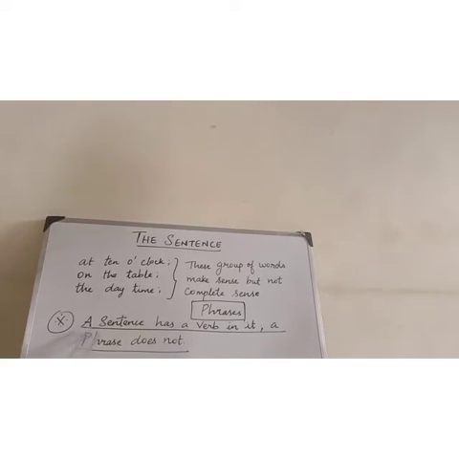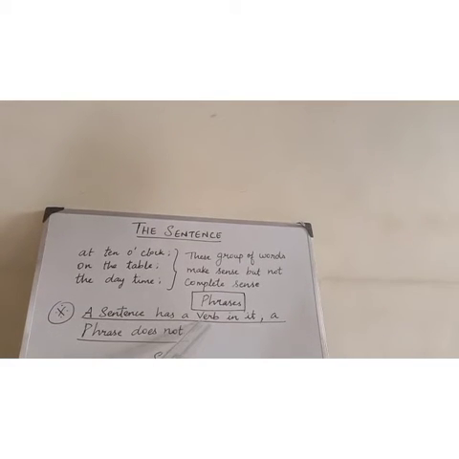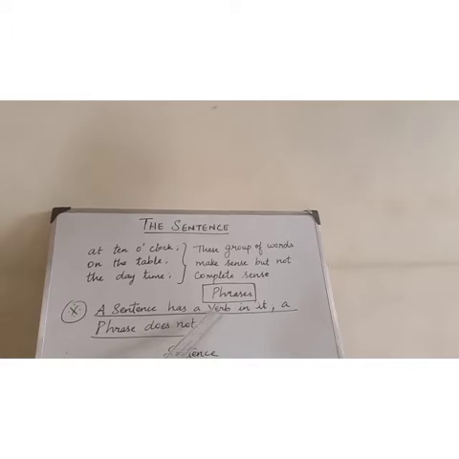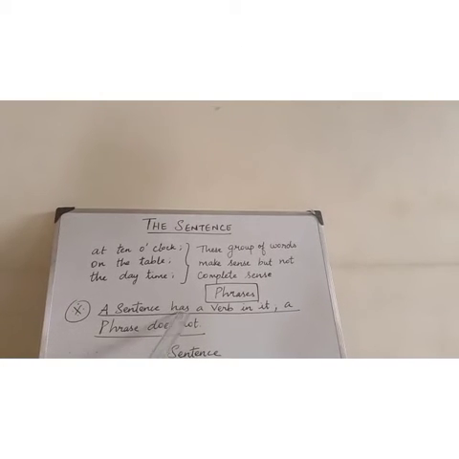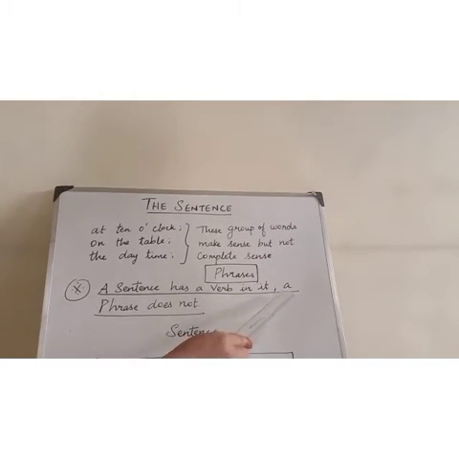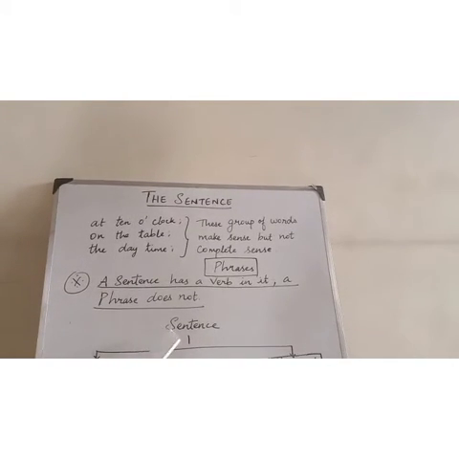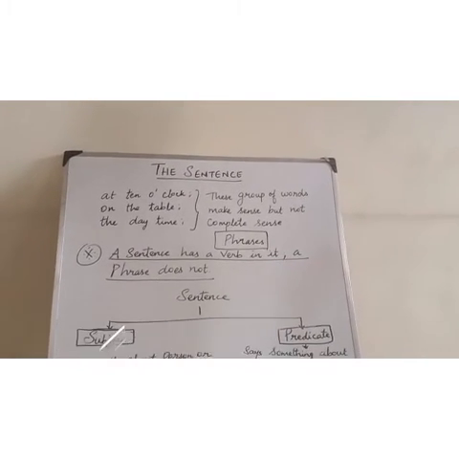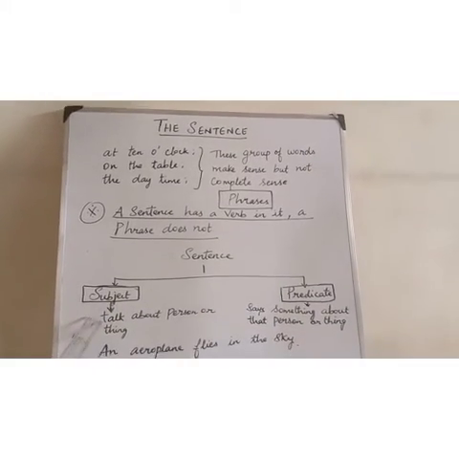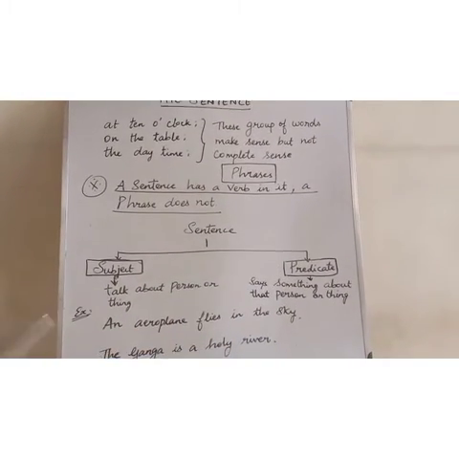A sentence has a verb. You know what a verb is? A verb is an action word, isn't it? A sentence has a verb in it, but a phrase does not. Further, a sentence can be divided into two parts, that is subject and predicate.